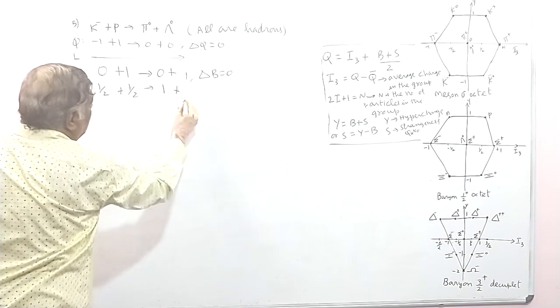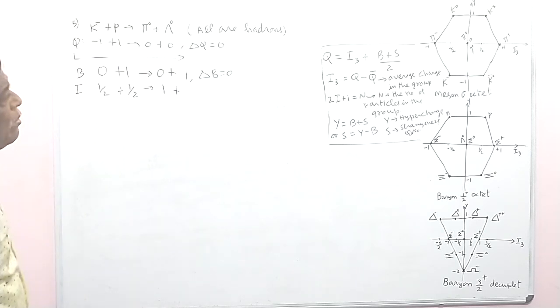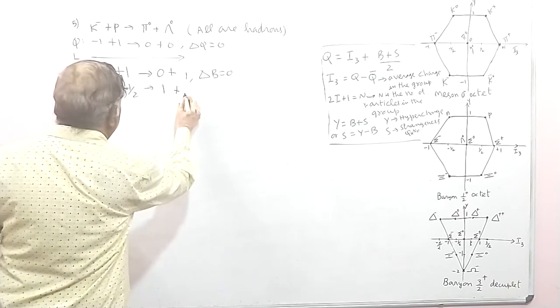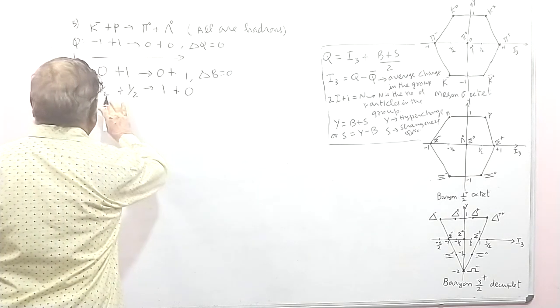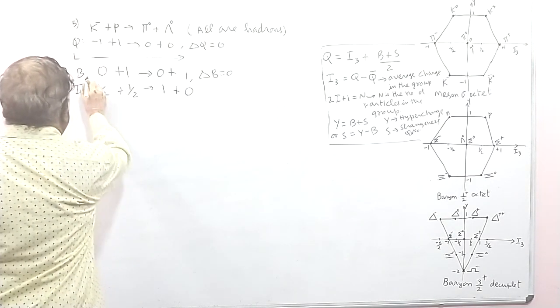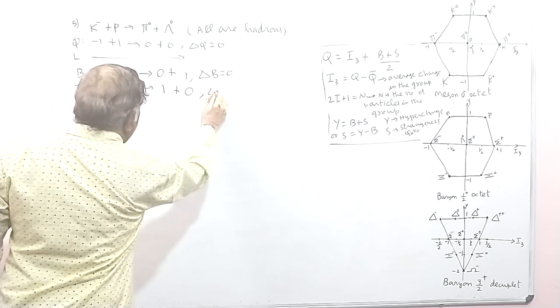For lambda 0, I is equal to 0. There is only one particle. Lambda 0 itself is a single group, one particle. Therefore the isospin quantum number is 0. So the right side is 1, the left side is 1. So delta I is also 0.